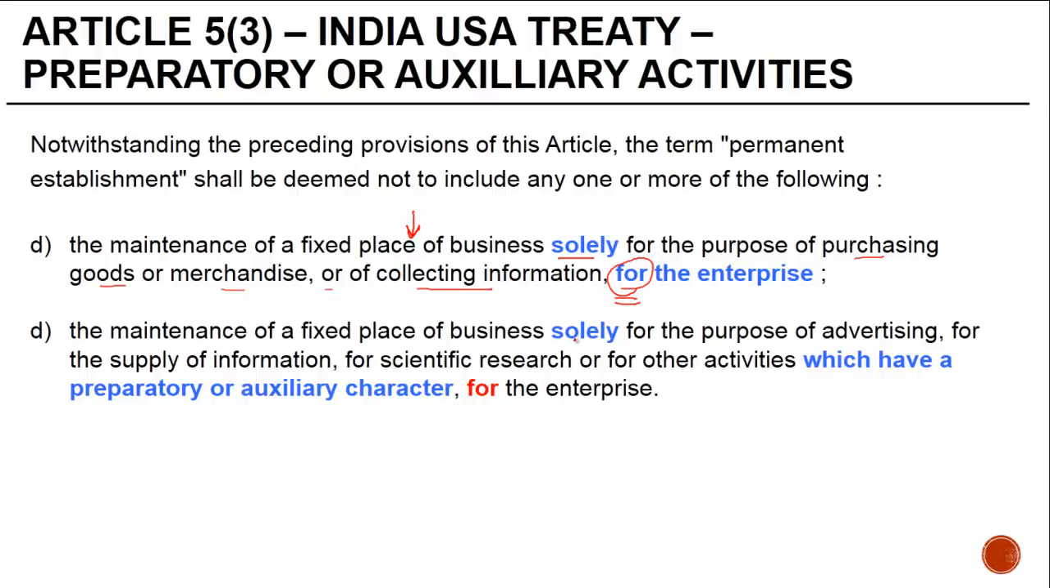The maintenance of his place of business solely for the purpose of advertising, for supply of information, for scientific research, or for other activities which have a preparatory or auxiliary character for the enterprise. Now, what this means here is you need to see the nature of business of the foreign company, see what are the other activities which are being carried out. Are these activities vis-a-vis the nature of business of preparatory or auxiliary character? If yes, they are excluded from the definition of the PE.